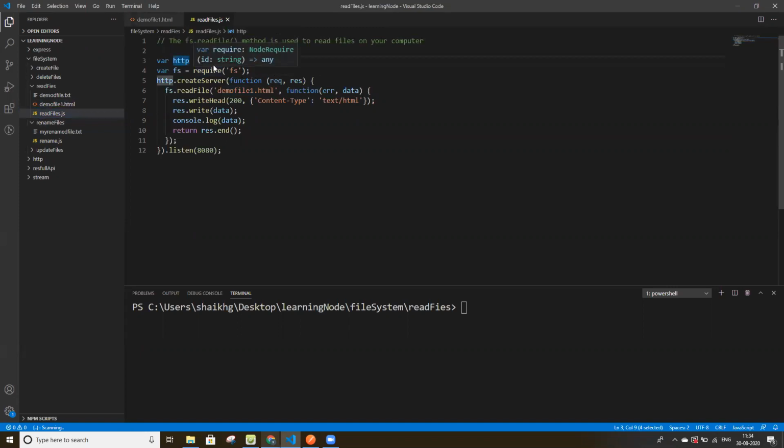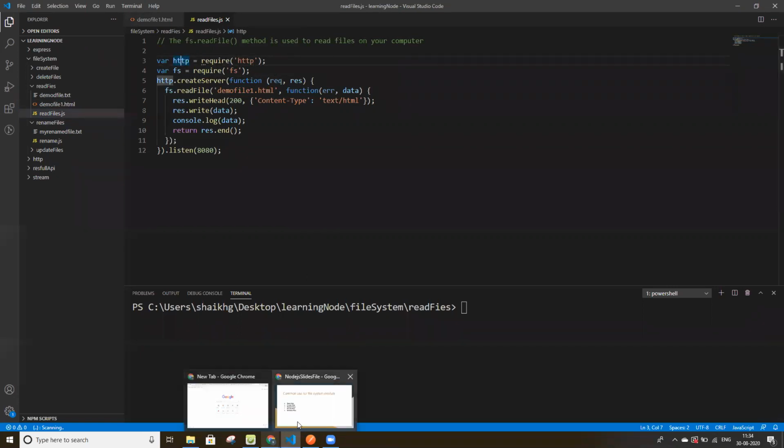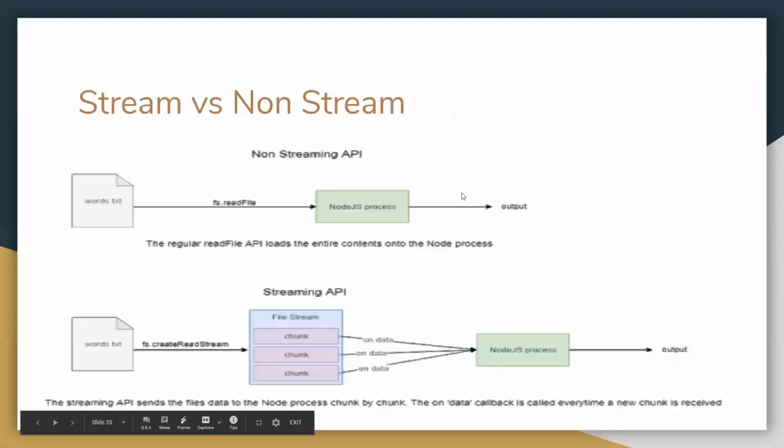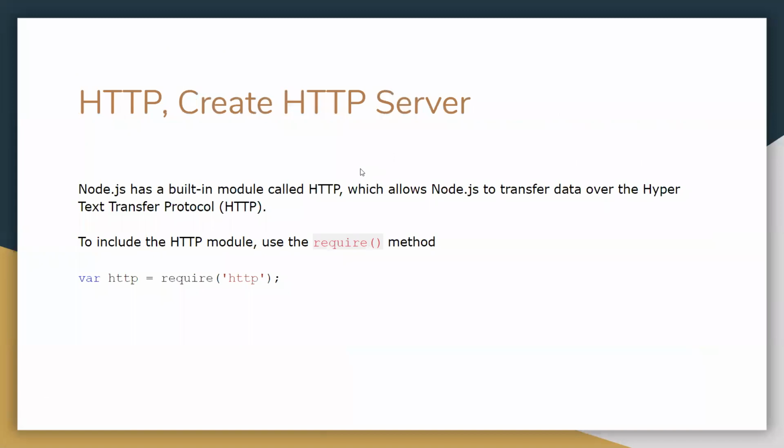So we'll require the HTTP module. First, I should show how we can create an HTTP server on our local machine.